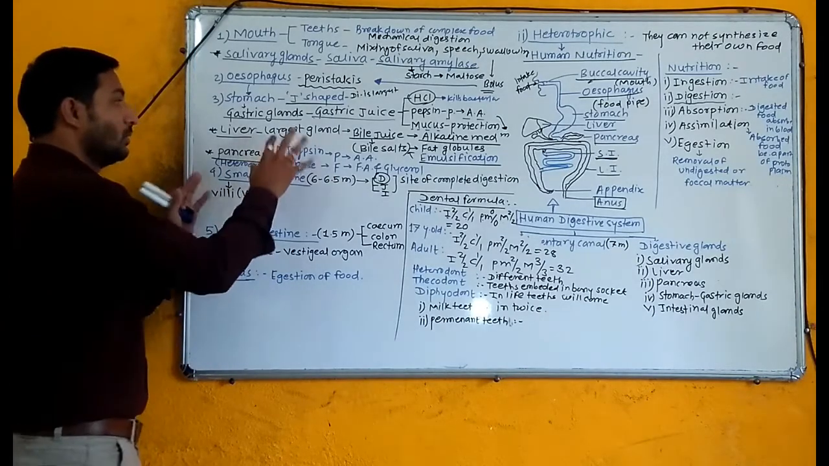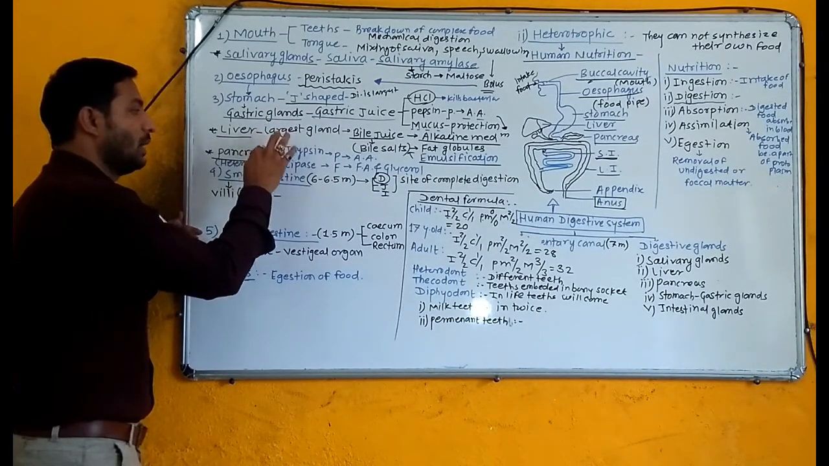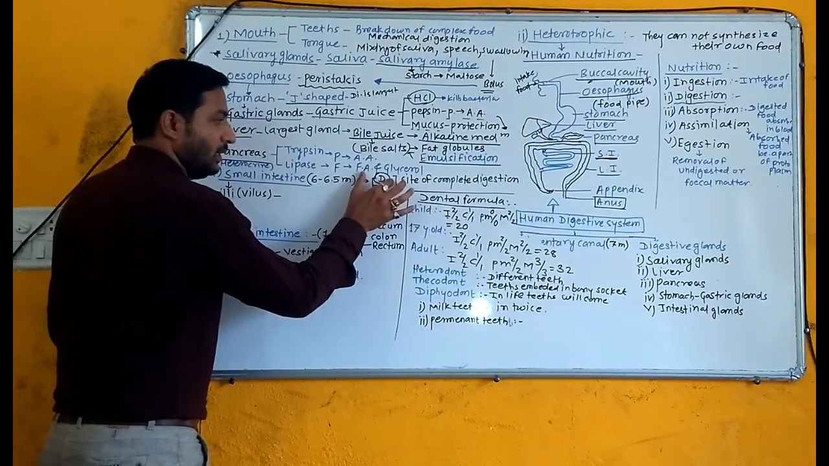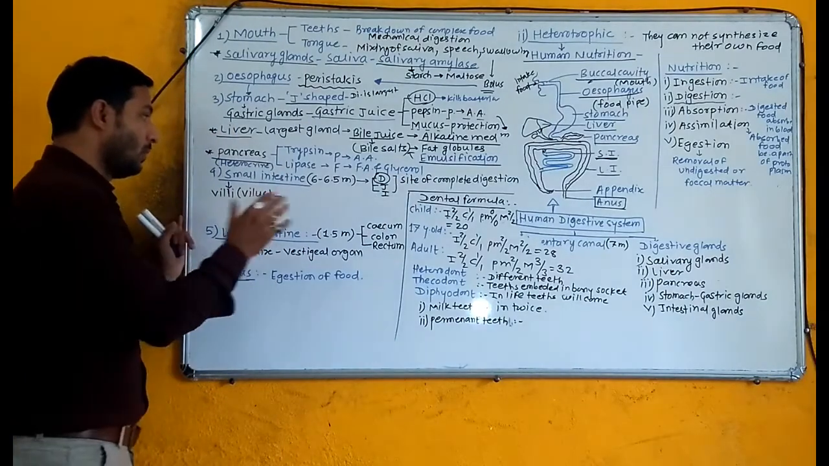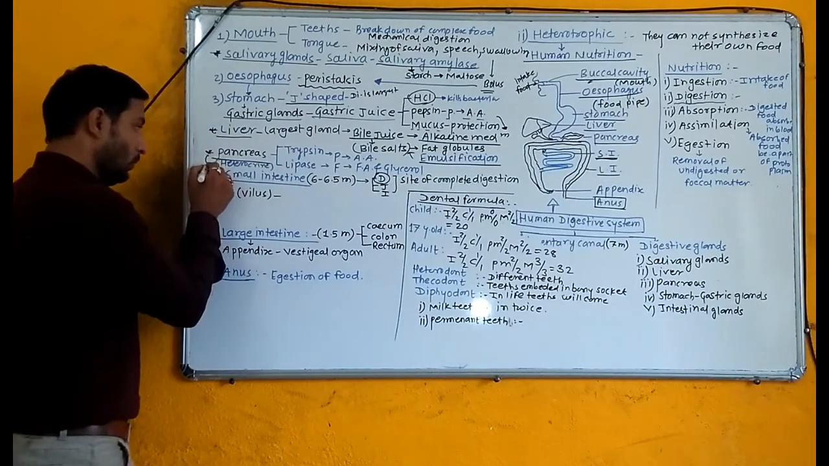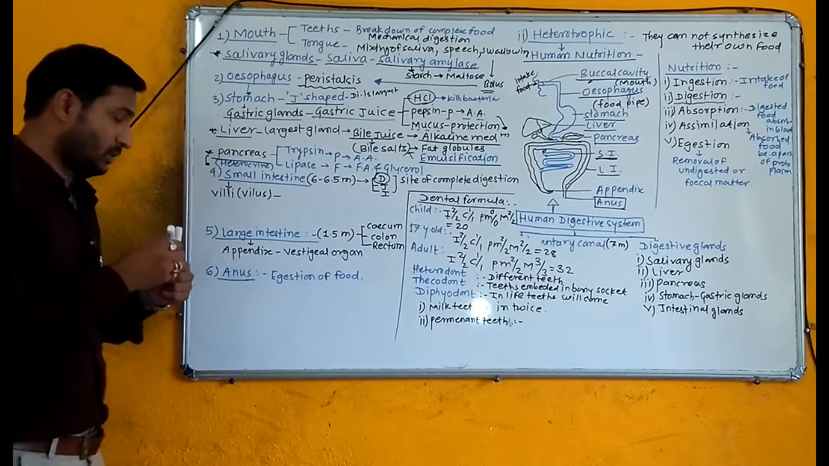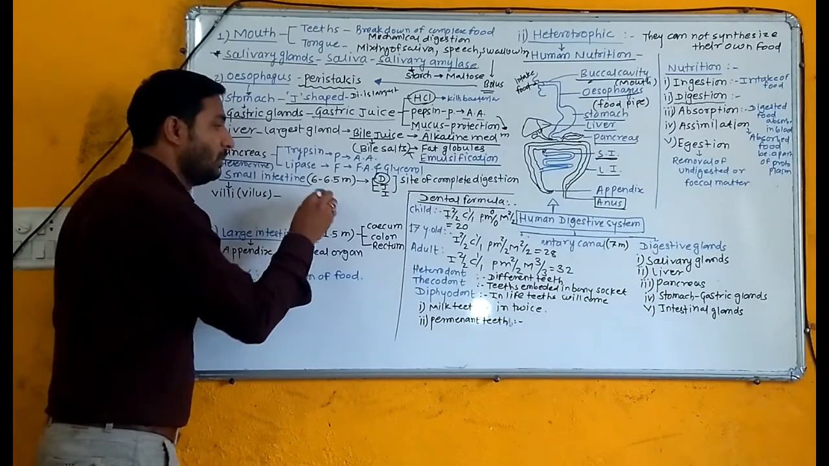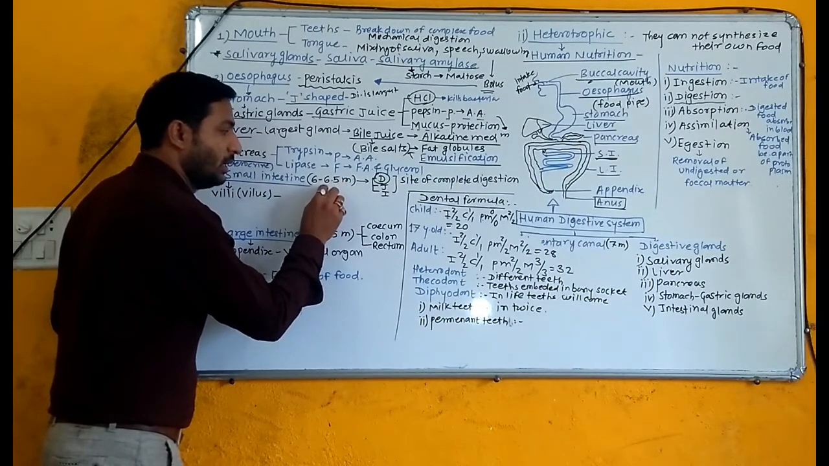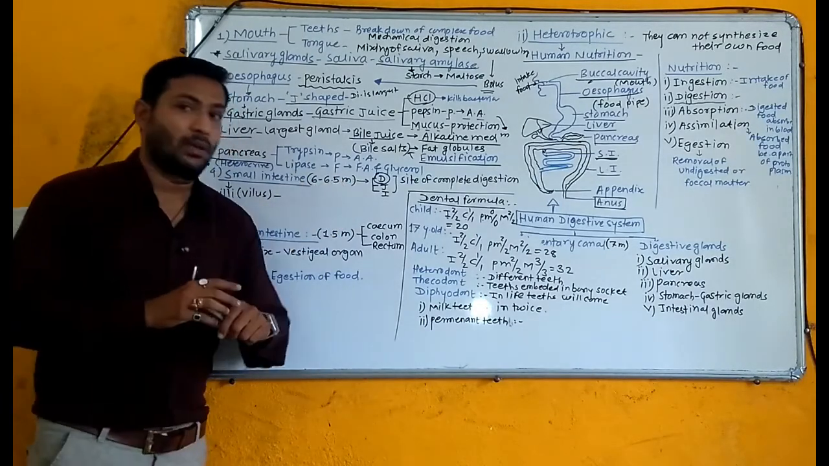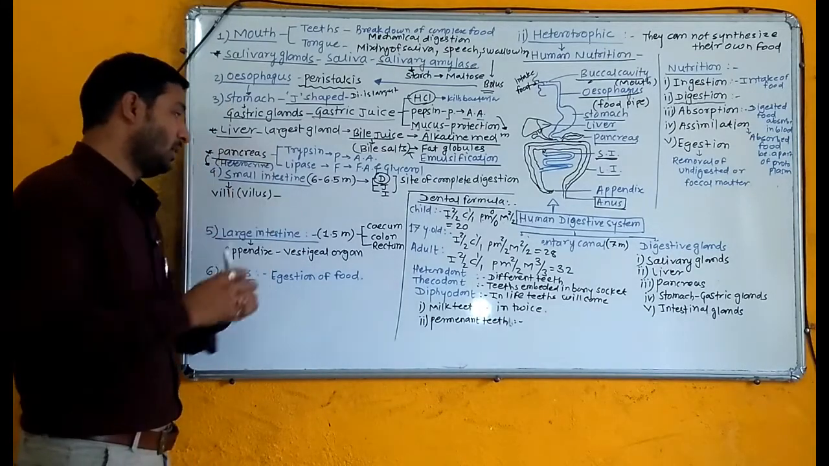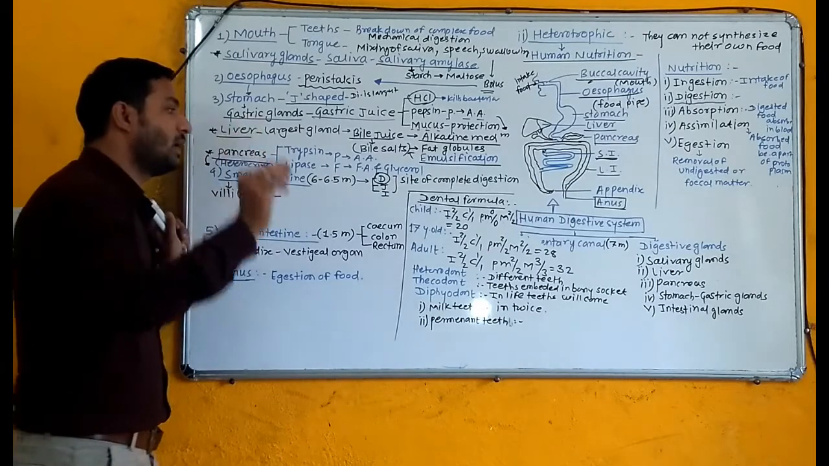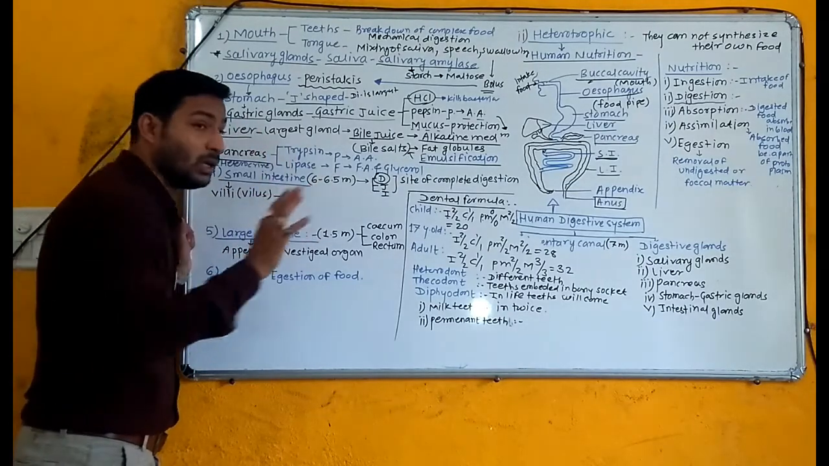Now the juice of the liver and the juice of the pancreas both open in the small intestine, and that part of the small intestine is known as the duodenum. Now we are talking about the food which is in the small intestine, as I told you here. The length of the small intestine is approximately 6 to 6.5 meters. Why is it known as small intestine? Because the diameter of this intestine is very small. That's why it is known as small intestine.